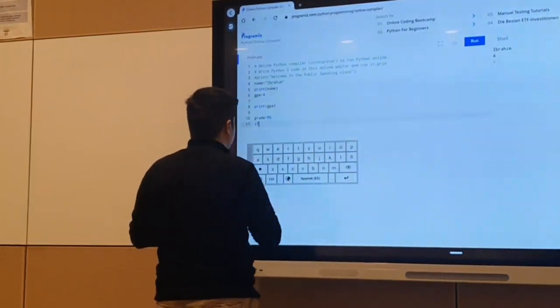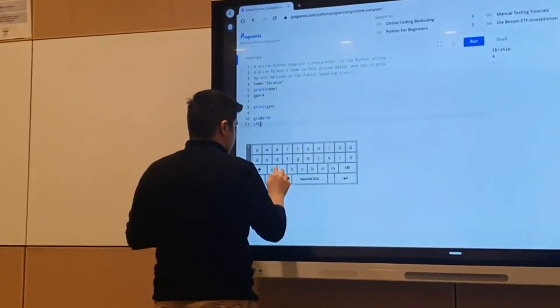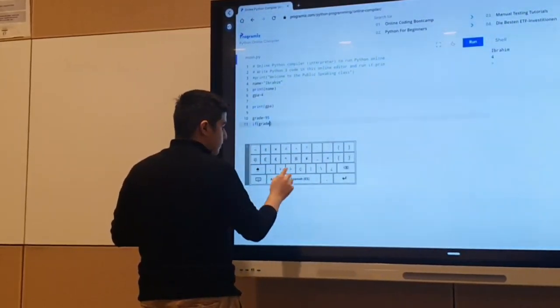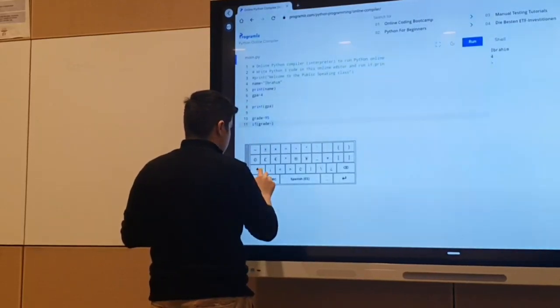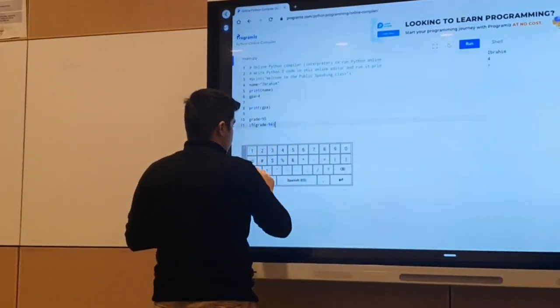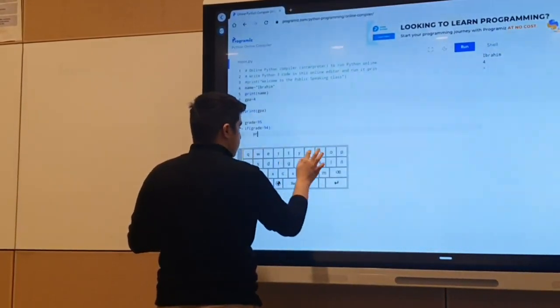To put a condition in Python, we use if, and inside of if we write: if our grade is greater than 94, it will print some message.